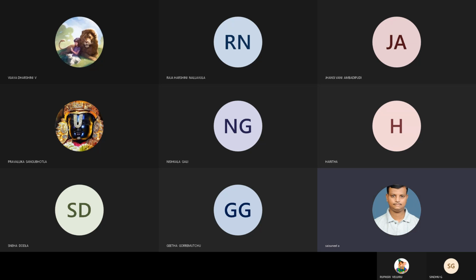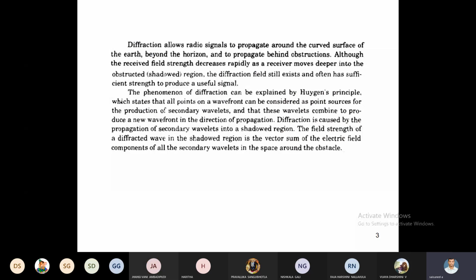In between transmitter and receiver, an obstructed path is present. The receiver is behind the obstructed path, that is, in the shadow region.